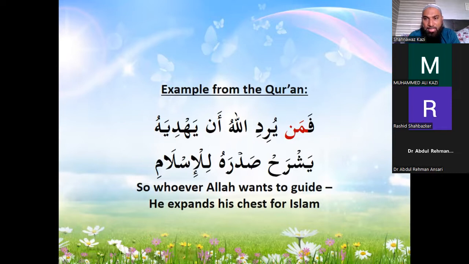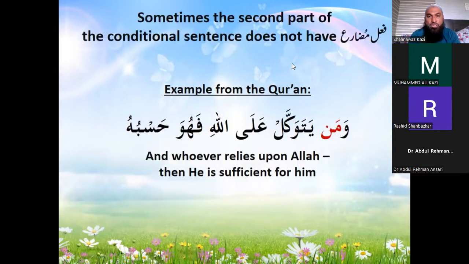So with that, we'll go to the next. So these were all the verbal conditions. Inshallah, we will take other conditions also. Sometimes the second part of the conditional sentence does not have a fi'le mudare. It can have something else. So we'll just see what it can have.